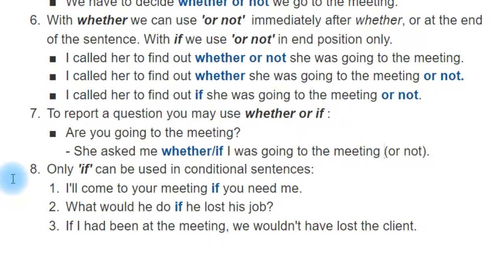Okay, for example, number 8, only if can be used in the conditional sentences. And this is very important to remember. Okay, the first conditional, I'll come to the meeting, to your meeting if you need me. Okay, first conditional. Second conditional, what would he do if he lost his job? Okay, and that third conditional, if I had been at the meeting, we wouldn't have lost the client. So in this case, we are always going to use if, okay?